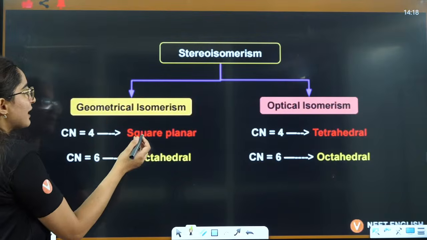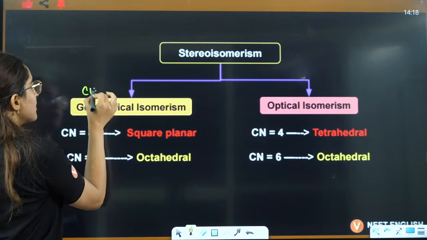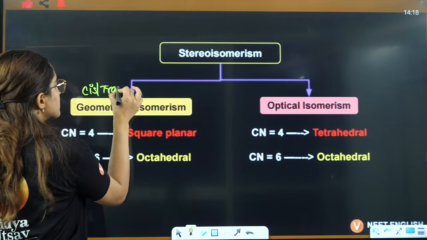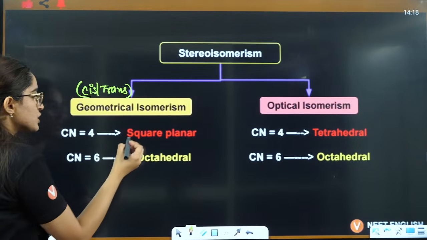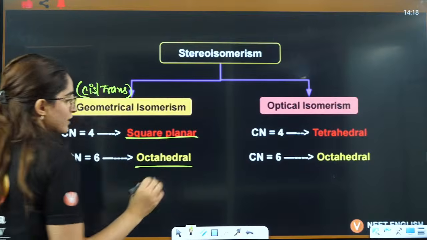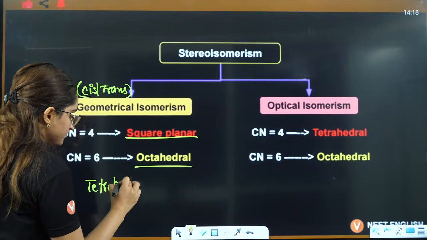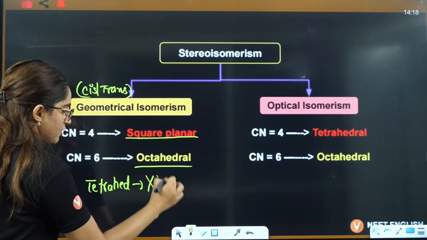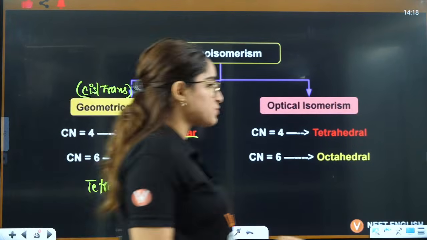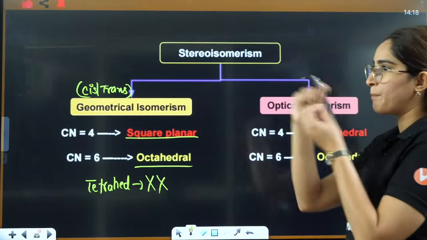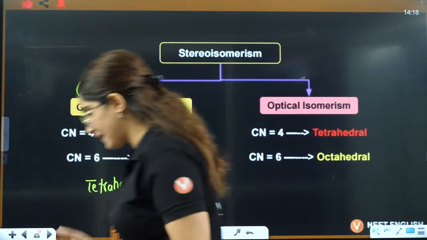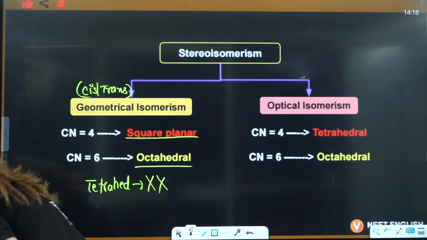So geometrical isomerism means cis and trans. So cis and trans will be shown by square planar or octahedral. Tetrahedral will not show this. It will never show geometrical isomerism because opposite and same you can never tell in tetrahedral.